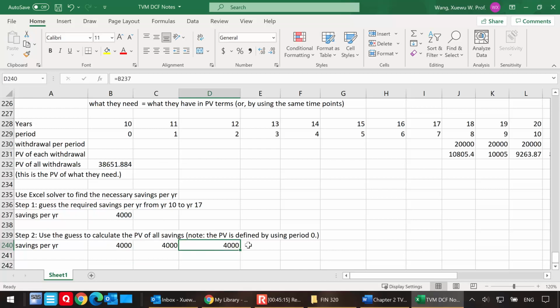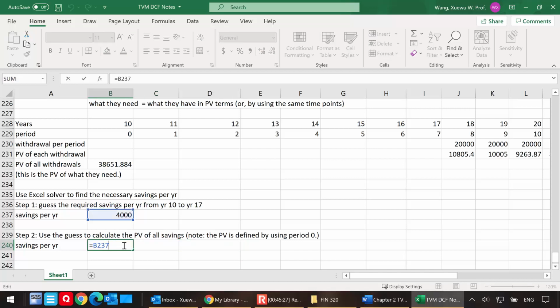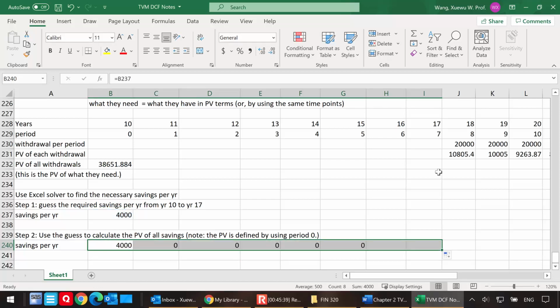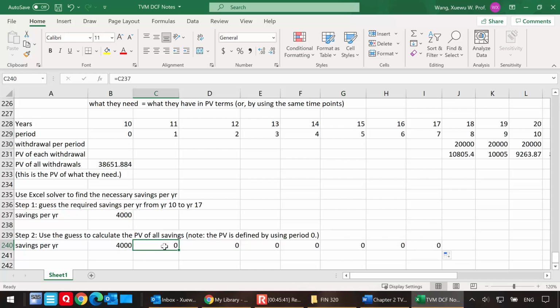And some of you may wonder, do you want to do it this way? Well, yes, if you want, you can do it this way, but this is kind of cumbersome. So let me introduce one thing called absolute cell reference. If I just put down B237 and copy across, and I stop in period 17, you notice that these are zeros.